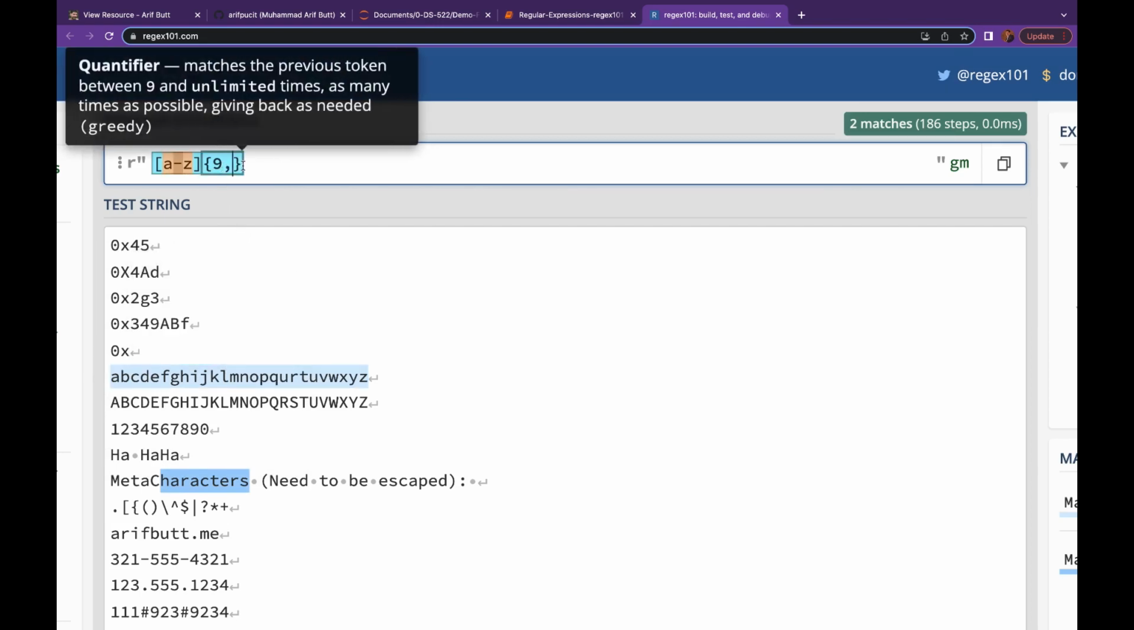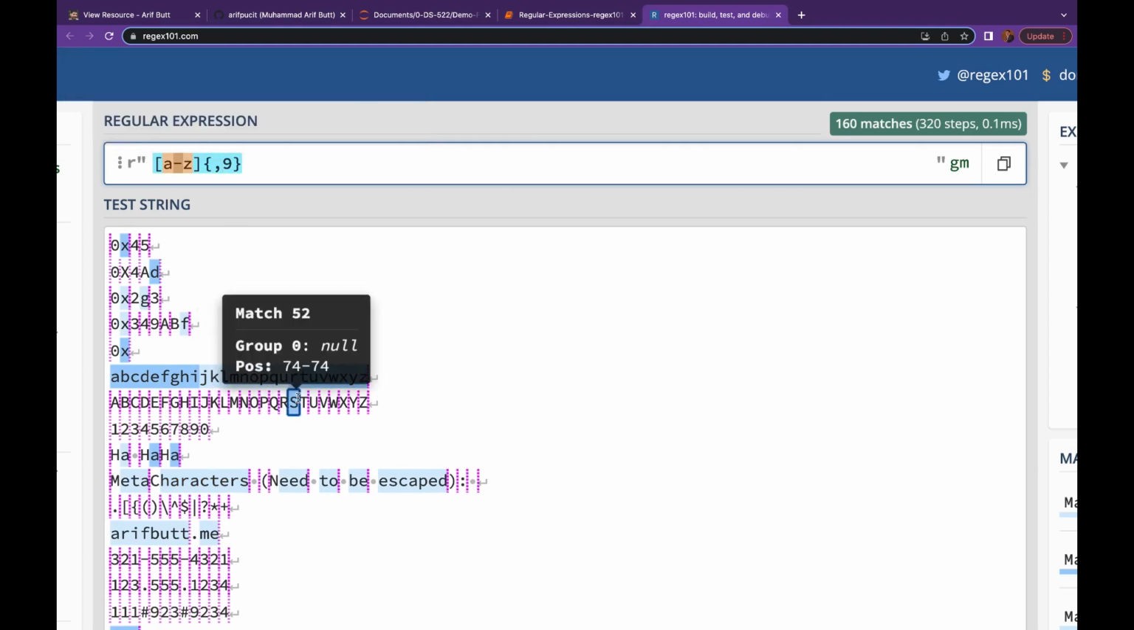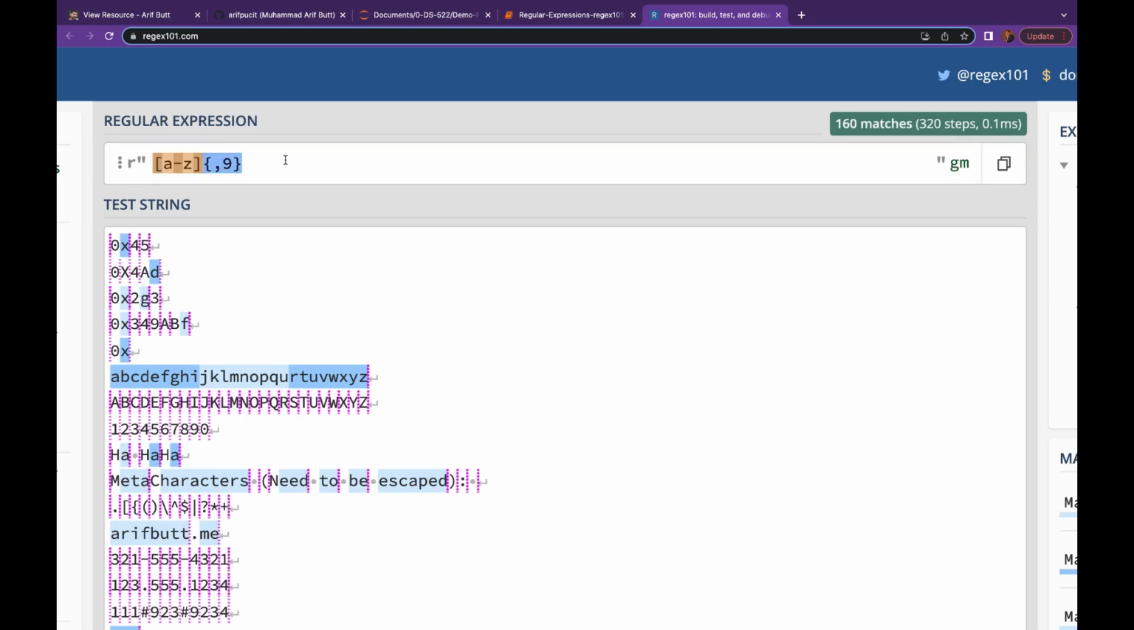And if I keep the comma before that, this means it can repeat at most 5 times. So we have a lot of matches in this case. Let's see the practical implementation of this, and let us again do the